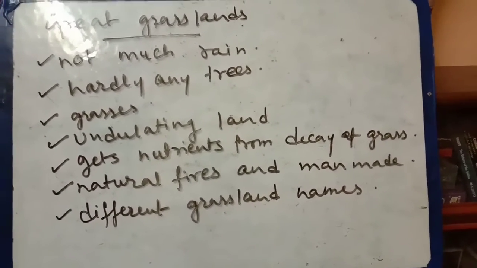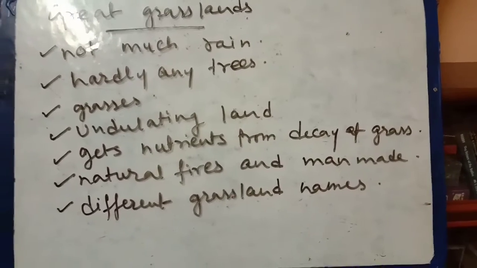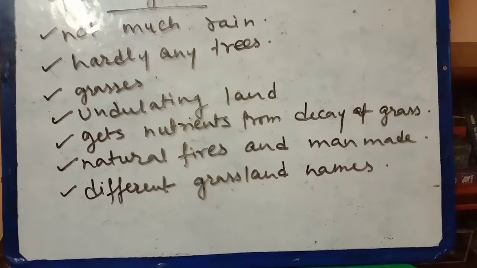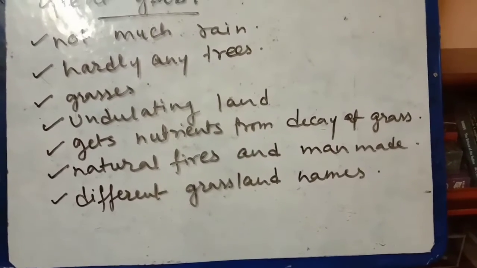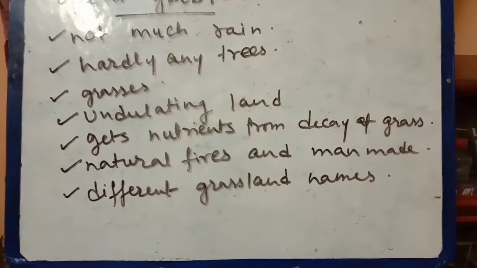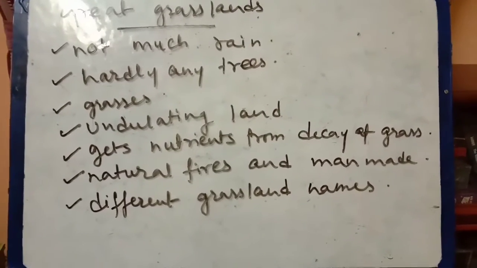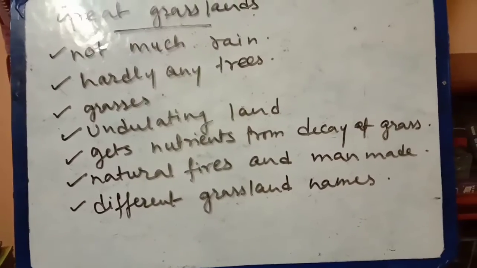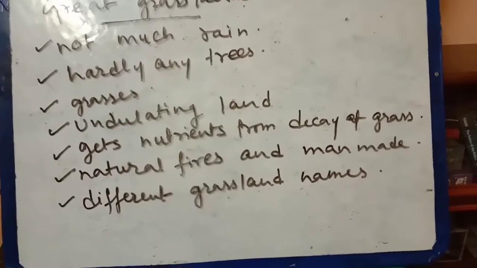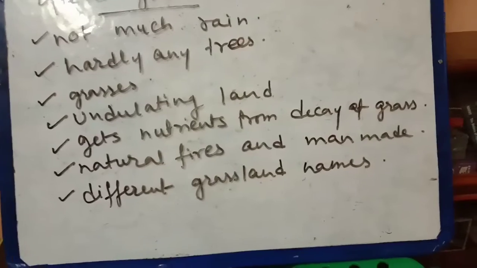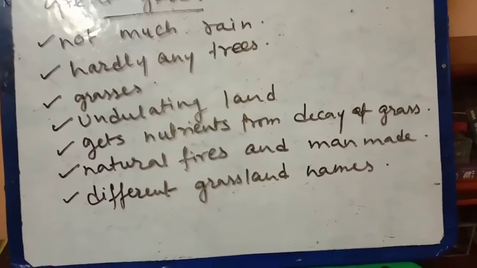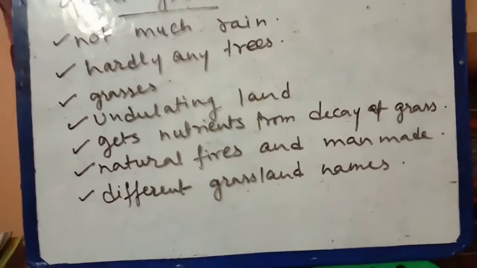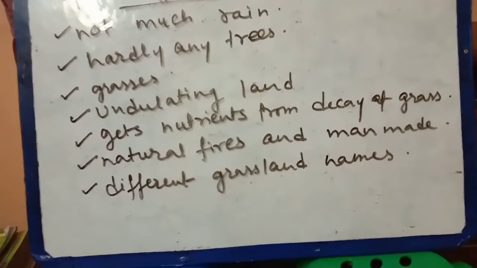It means that natural fires and those created by human beings help to make fresh land and grow fresh grass. People either create man-made fire, or if a natural fire destroys the grass, then people can make new grasslands.